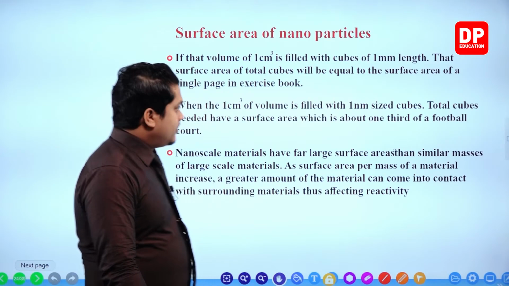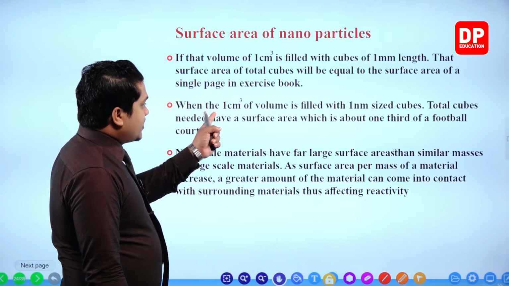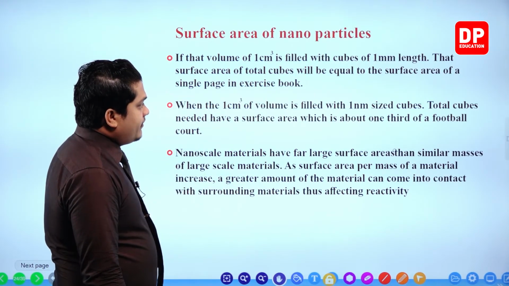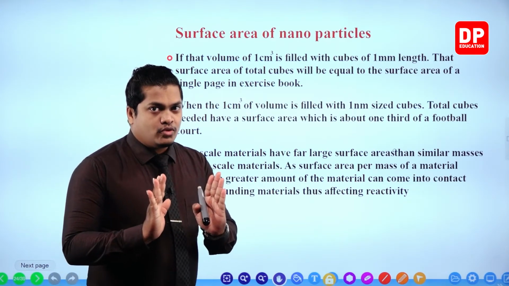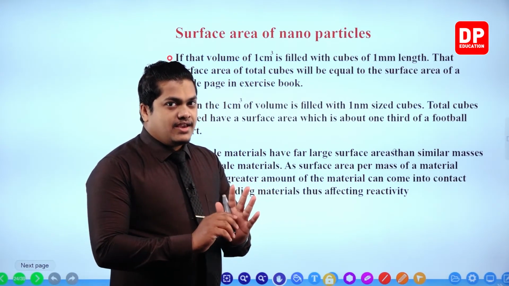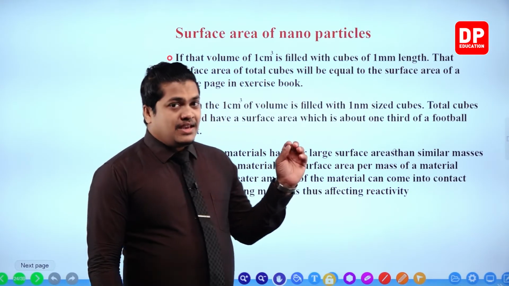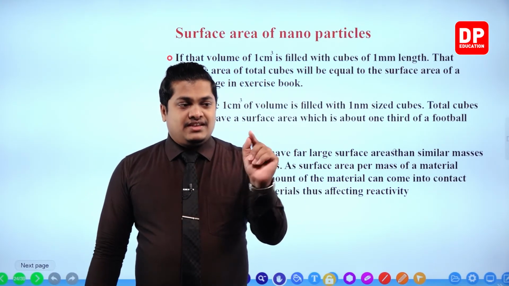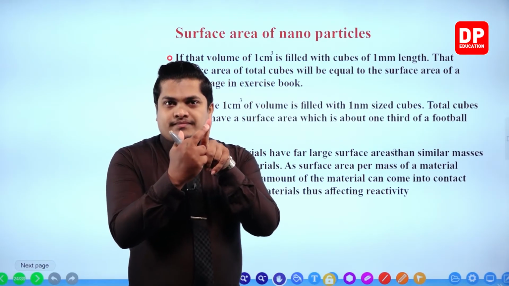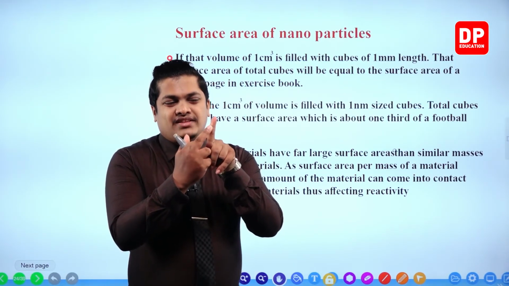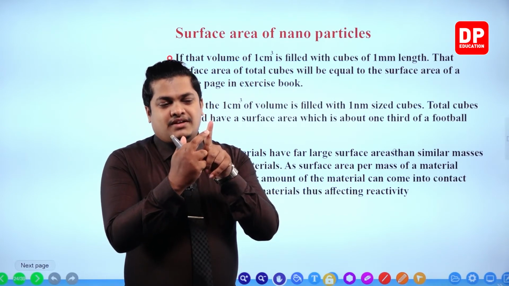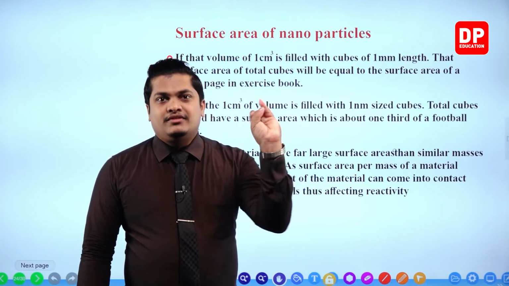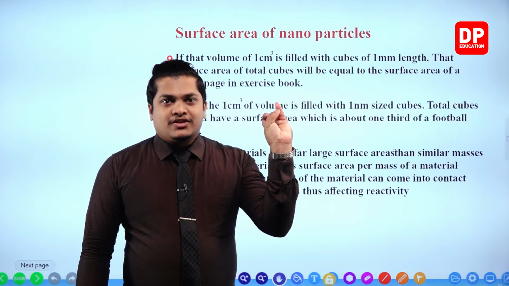Then when the 1 cubic centimeter of volume is filled with 1 nanometer size cubes, now to the nanoscale. 1 cubic centimeter volume is like this much of a cube.